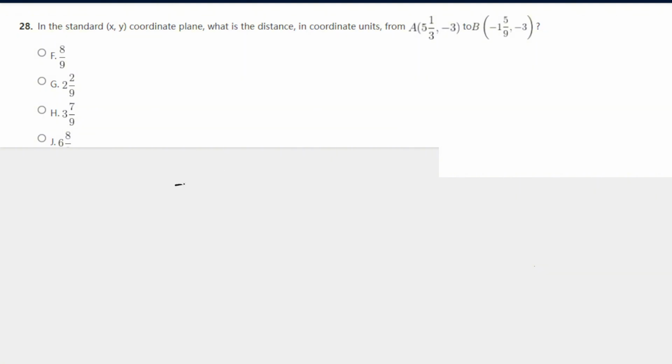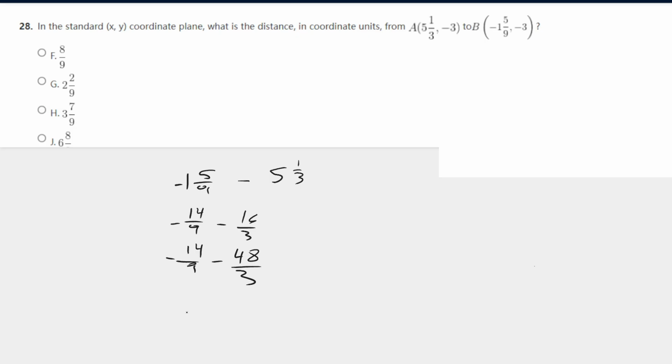If we do -1 and 5/9 minus 5 1/3, let's change this to a fraction, we would get negative 14 ninths minus 16 thirds, and then we just change the denominator, 14 ninths minus 48 ninths. The answer here is going to be negative, but we want distance.